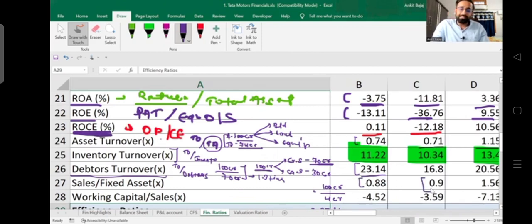So now you're comparing your fixed assets with sales, right? The company has acquired land, buildings, equipment, furniture. So with the help of those assets, how much turnover is the company able to achieve?